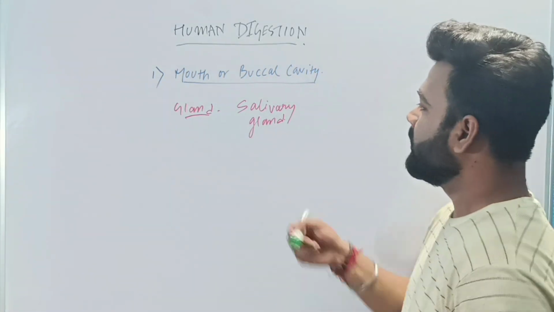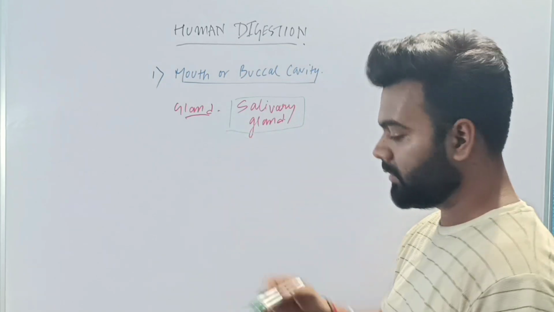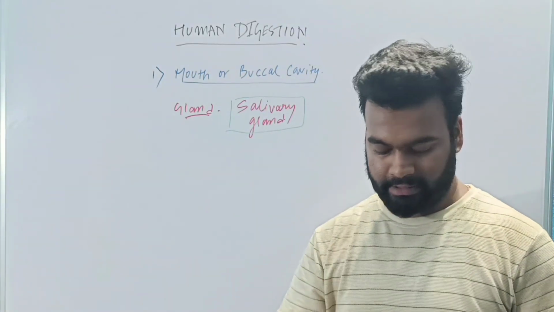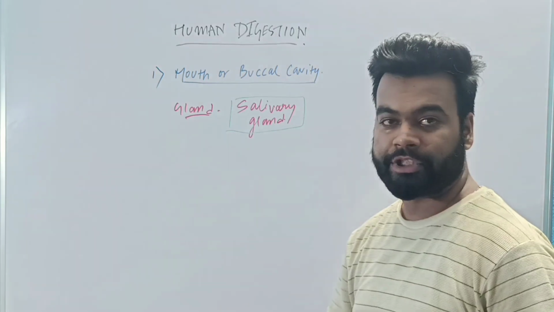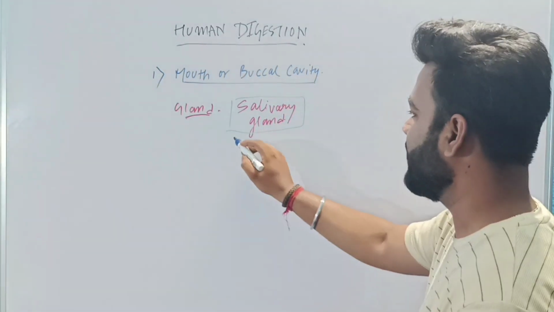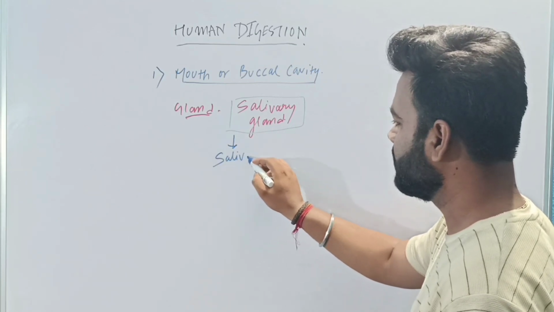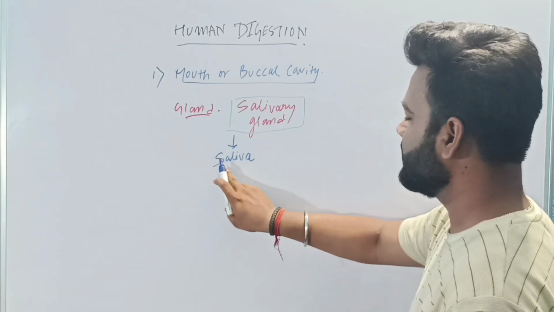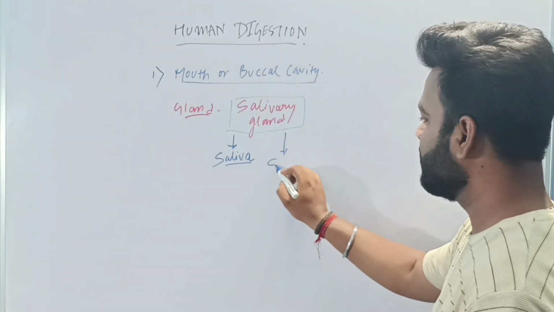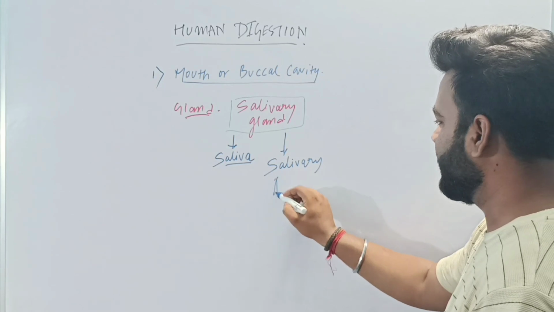Now this salivary gland produces two things. What are those two things? The two things produced by the salivary gland are, number one, saliva, and the second is salivary amylase.